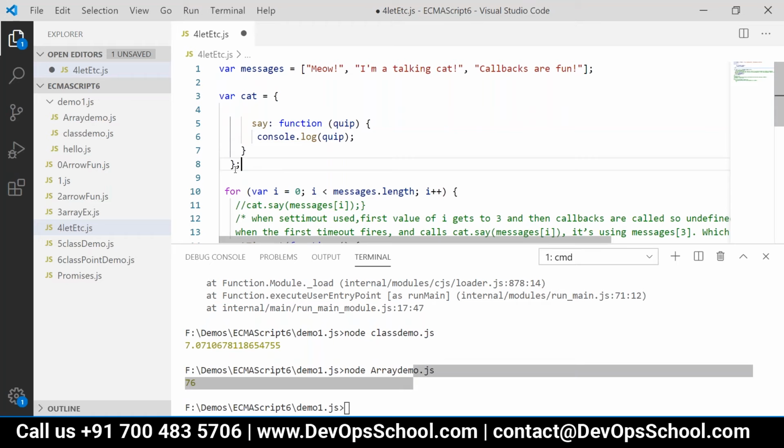Now we can invoke this same method on the cat object. So we will take a for loop, and we are going to do cat dot say and pass messages of I.